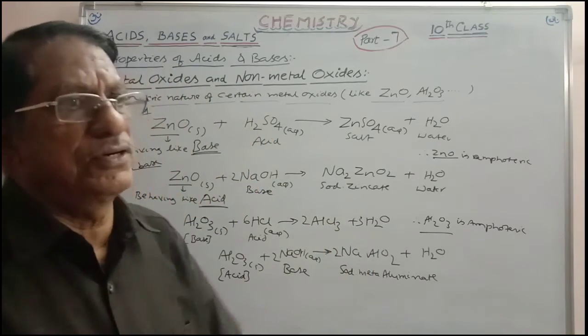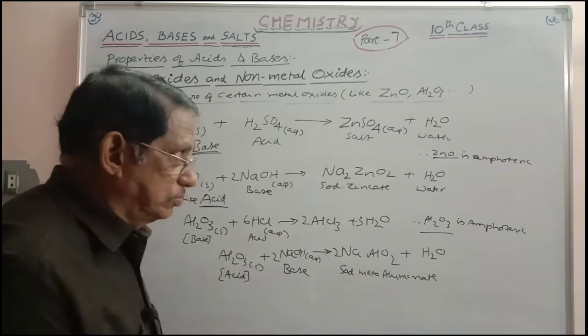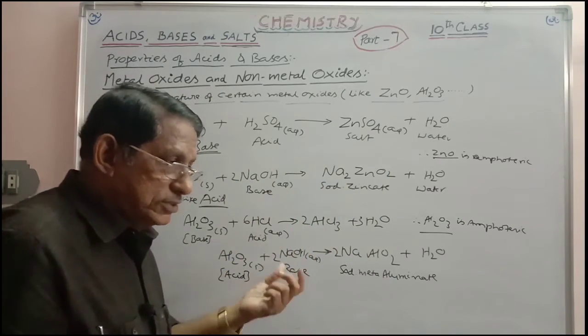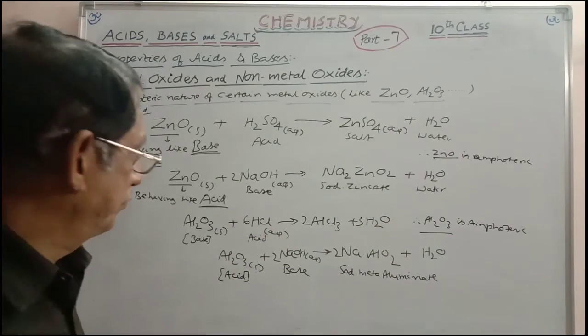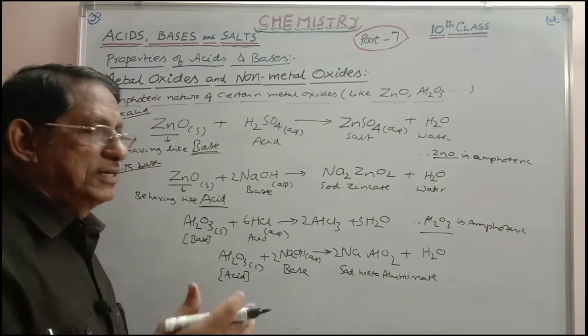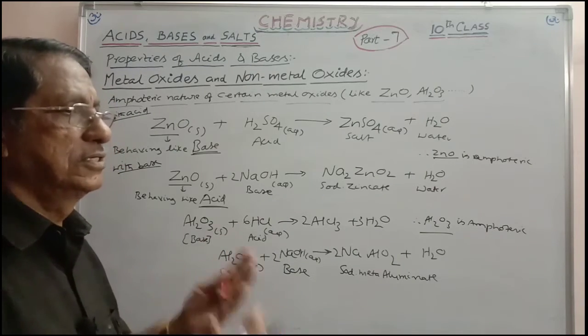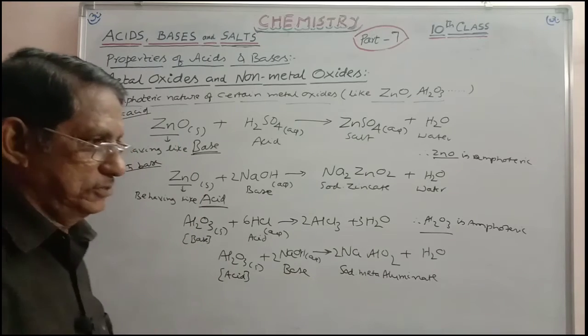All these are amphoteric oxides behaving like acids and bases. These peculiar examples you have to know. It is better to remember because this is more advantageous in the plus 2 level studies. For 10th class, this is not much necessary, but it is better to remember because this is a stage where you can easily study. This is about the metal oxides.